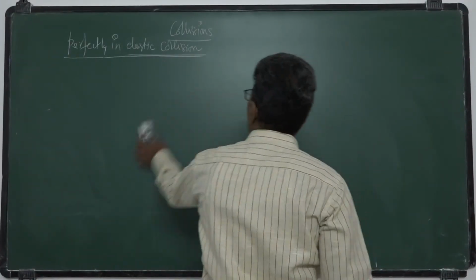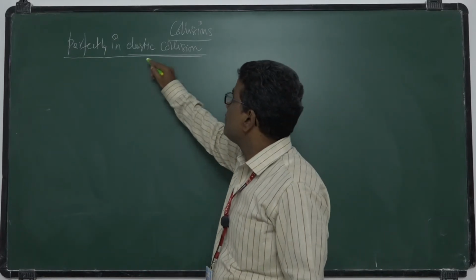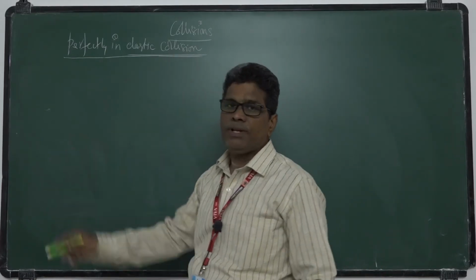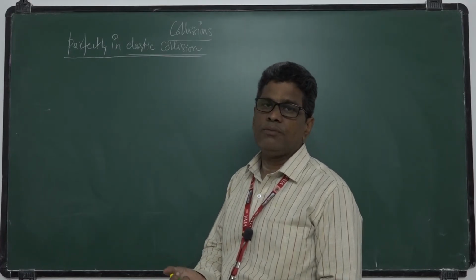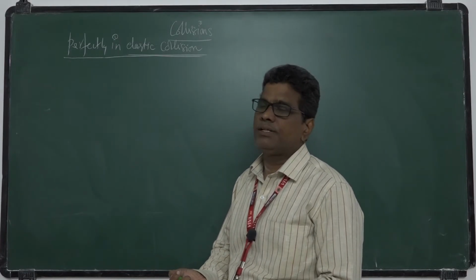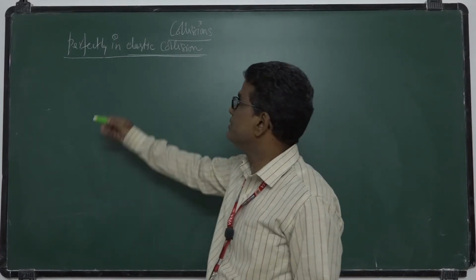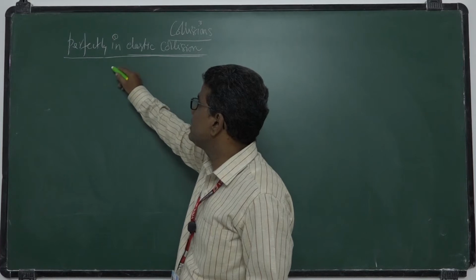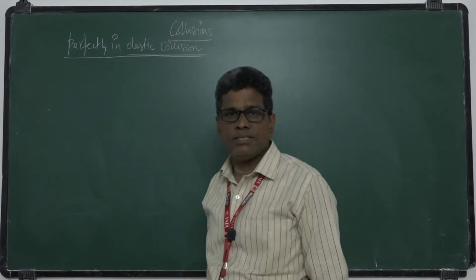What is this perfectly inelastic collision? After colliding, the bodies stick together and move with a common velocity. Such a type of collision is called perfectly inelastic collision. In perfectly inelastic collision, the kinetic energy is not conserved.